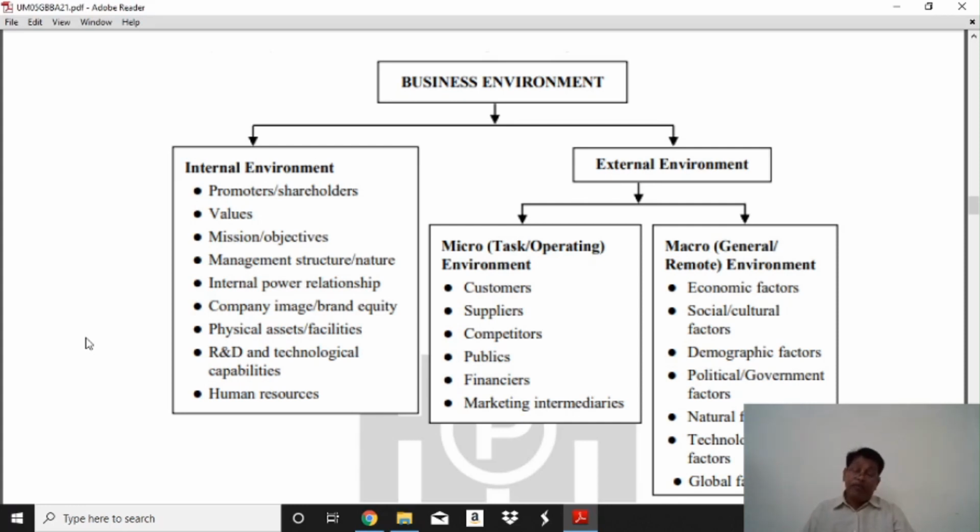Every business has these. For example, the promoter and the shareholder. The promoter is the businessman, and shareholders share the equity, deposits, and securities, of many types. We need money in the market, and how to collect the money in the market.